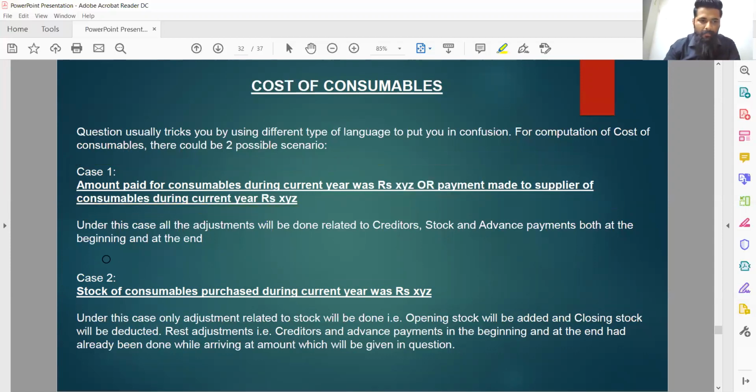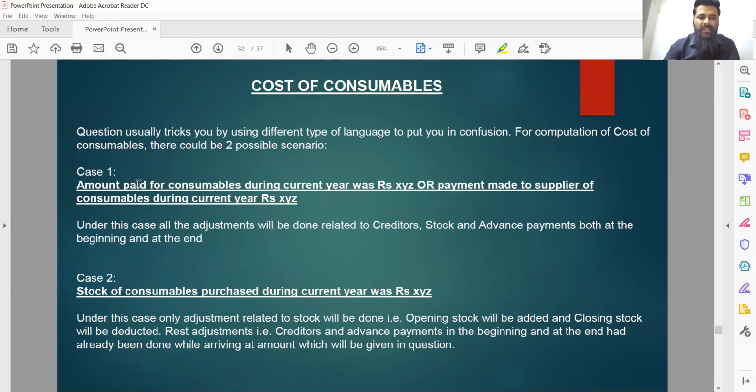But in case number 2, the question specifies that the amount paid was purely related to the current year, a stock of consumables purchased during the current year. That is the major difference between these two cases.